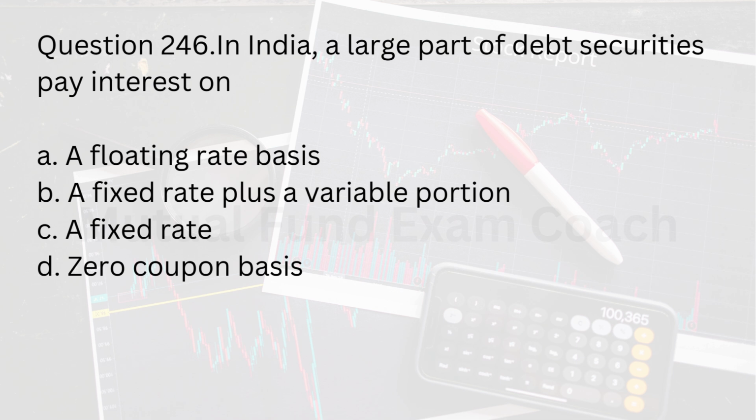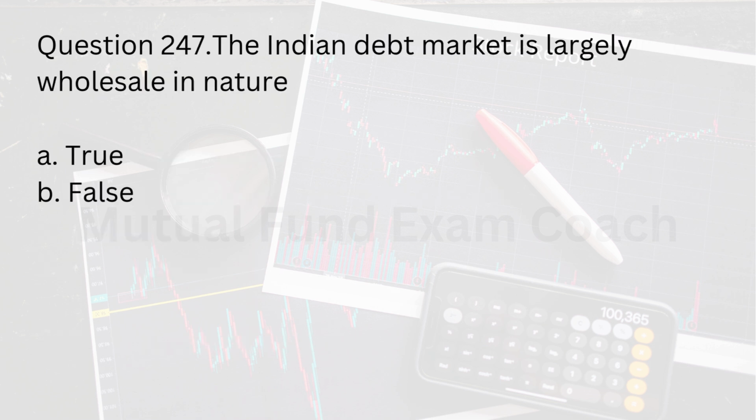Question 246. In India, a large part of debt securities pay interest on A. A floating rate basis. B. A fixed rate plus a variable portion. C. A fixed rate. D. Zero coupon basis. Answer C. A fixed rate.